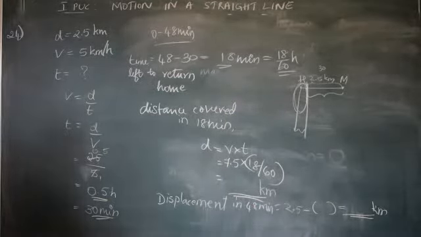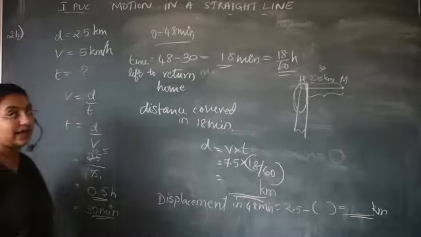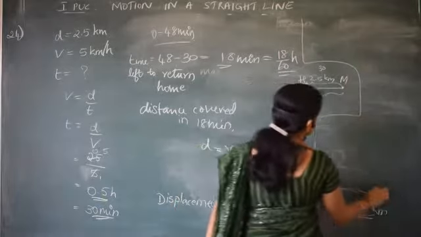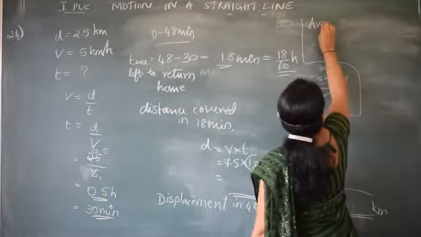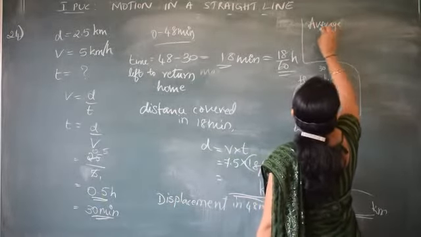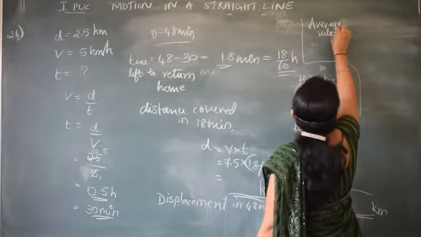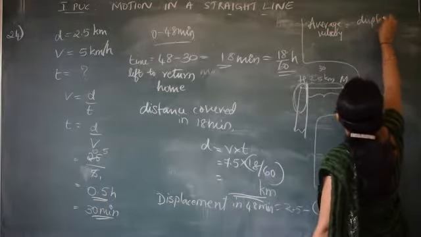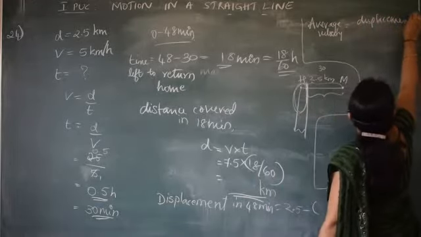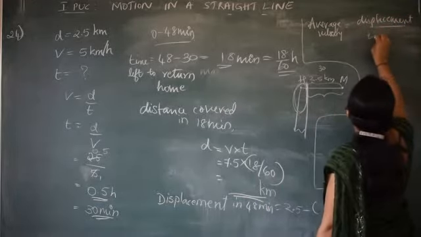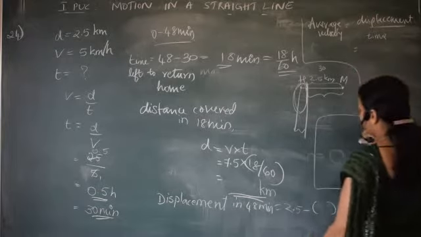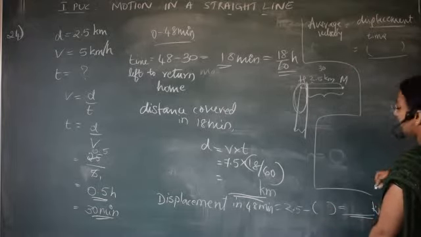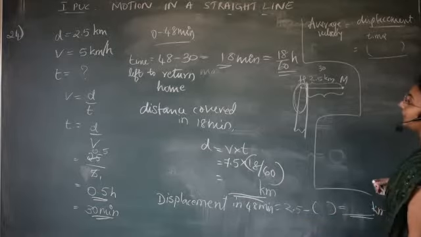Then, now you can calculate the average velocity. How to calculate the average velocity? Average velocity is equal to displacement by time. So, substitute this displacement divided by the time. What is the time taken?